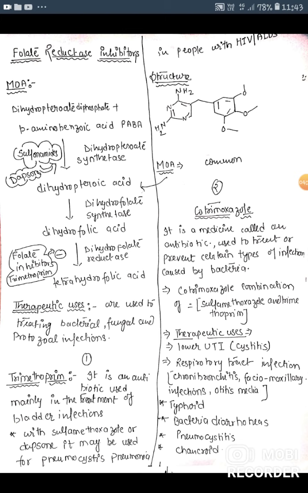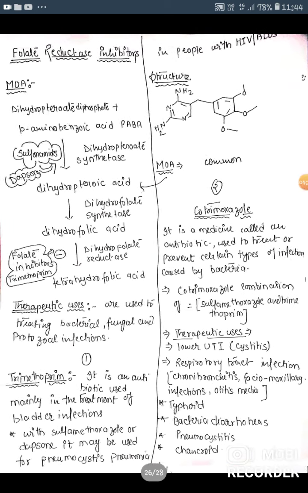Next, cotrimoxazole. It is a medicine called an antibiotic used to treat or prevent certain types of infection caused by bacteria. So combination of cotrimoxazole is sulfamethoxazole and trimethoprim. Therapeutic uses. It is used in lower urinary tract infection, respiratory tract infection, typhoid fever, bacterial diarrhea, pneumocystis and cancrum.